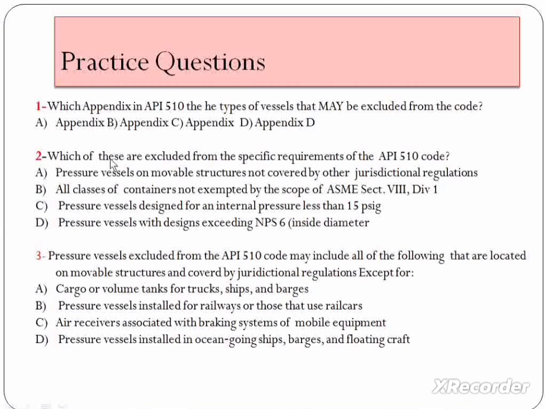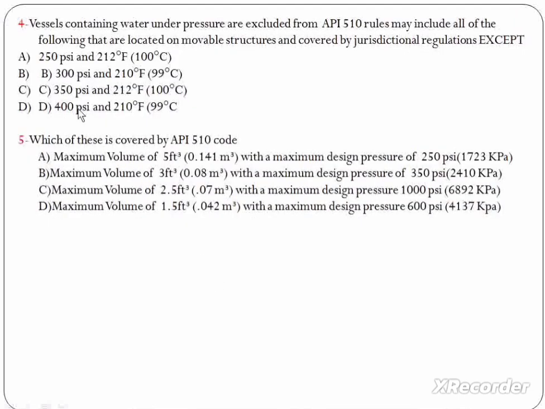Next is: which of these are excluded from the specific standard of API 510 code? These are the options. The third one is pressure vessels excluded from the API 510 code that are located on movable structures. The fourth one is this one. Which of these are covered by API 510?